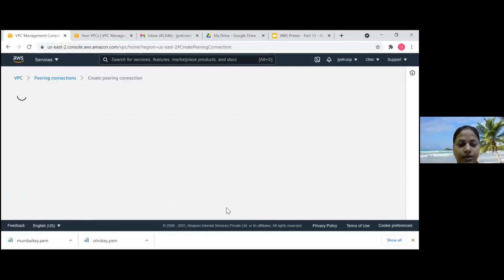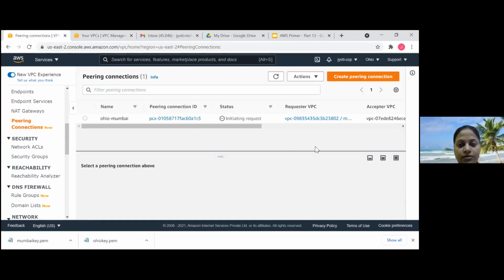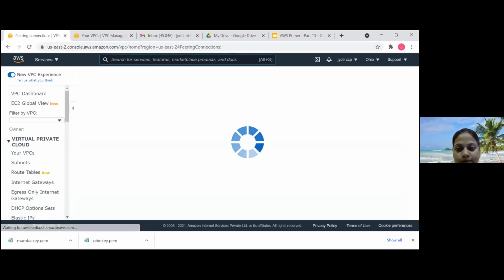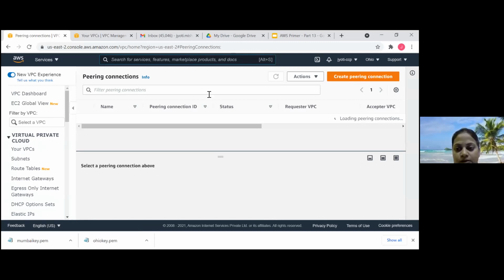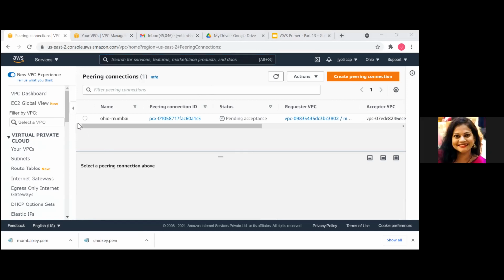Okay, create peering request. So you'll see a pending request here. Once it shows us a pending request, we'll go to Mumbai and we'll accept this request. Okay, you see the pending request. So from there we'll go ahead and approve it.